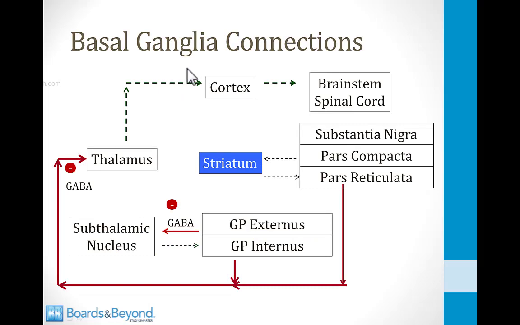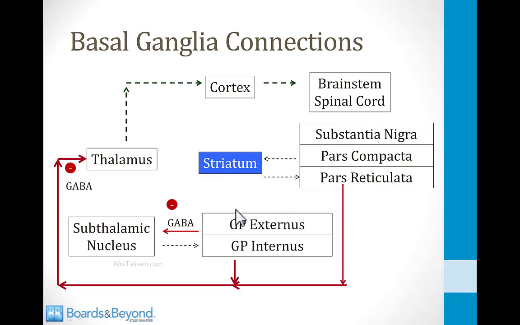So let's talk about each element on the screen here. First we have the cortex, and it wants to stimulate the brainstem and spinal cord over here to do motor activity. In the middle of the screen we have the coordinator, sort of the general of this whole process, and that's the striatum. It can communicate with the substantia nigra over here on the right side of the screen, but it communicates with 2 sections of the substantia nigra separately. One's called the pars compacta, and one's called the pars reticulata.